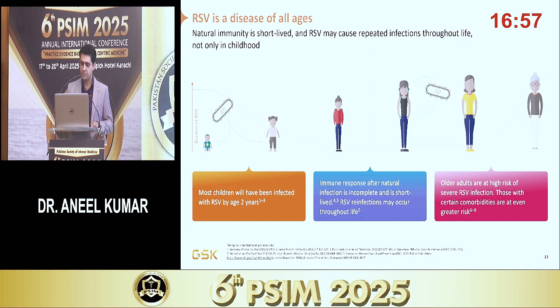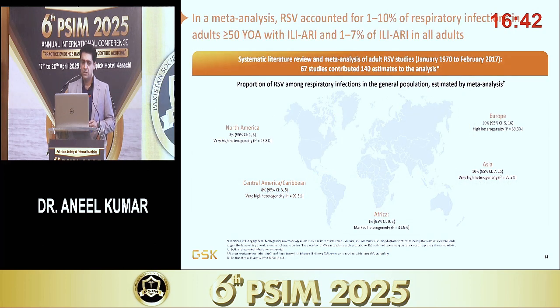Now, these are the older patients that are at high risk of severe infection, right? Especially those who have certain comorbidities like cardiac disease, pulmonary disease, diabetes, chronic kidney disease, and others. Now, this is a meta-analysis from 67 studies that showed that RSV actually accounted for around 10% of all respiratory infections in adults older than 50 years. This is a big number.